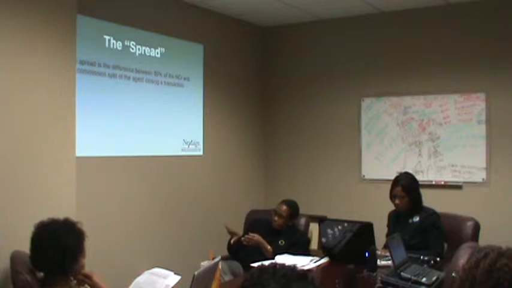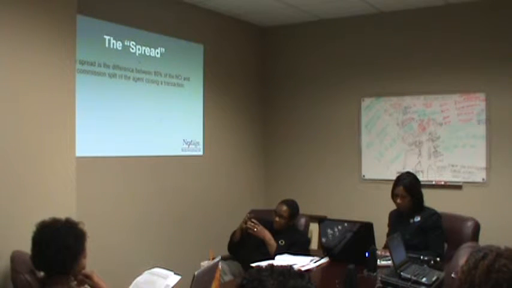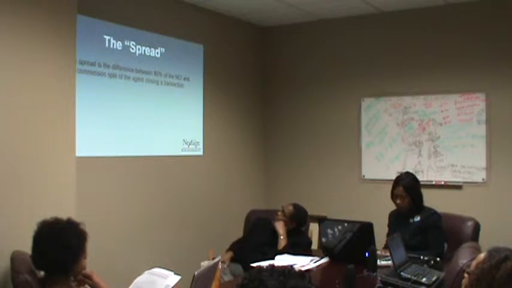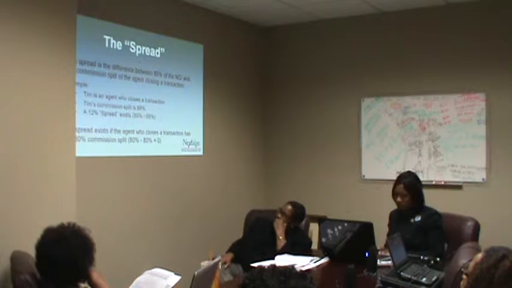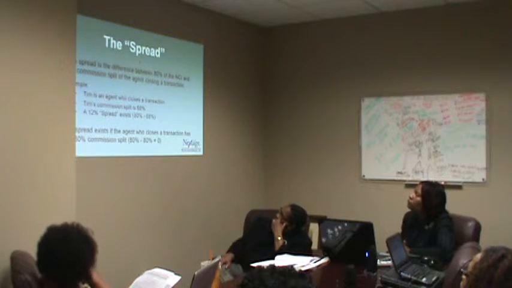Let's move into understanding the spread, because the first sales bonus, as you'll recall, was the spread sales bonus. The spread is the difference between 80% of the NCI and the commission split of the agent closing the transaction. Example, Tim is an agent who closes a transaction. Tim's commission split is 68%. A 12% spread exists, which is the difference between 80% and 68%.